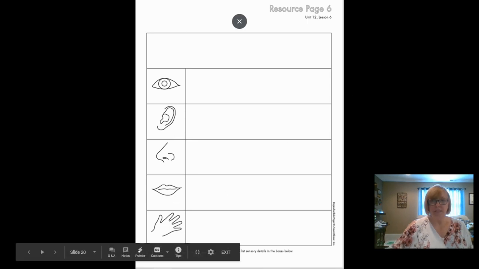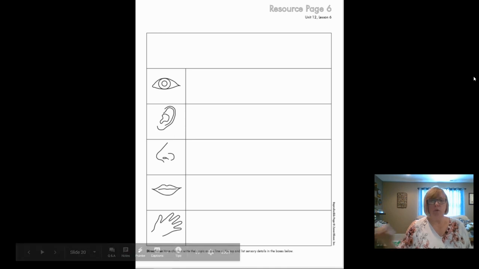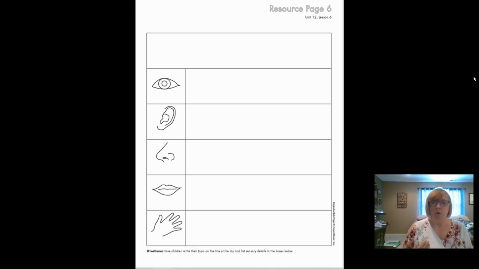So those are the senses. All right, and that's where we're also going to get some of our describing words. And if you need to, go back later to the paragraph that I read about the roller coaster ride, and you'll be able to see where some of those descriptions fit in on this organizer.